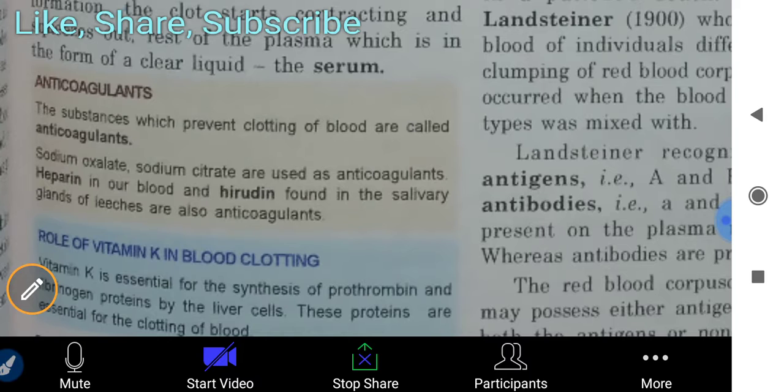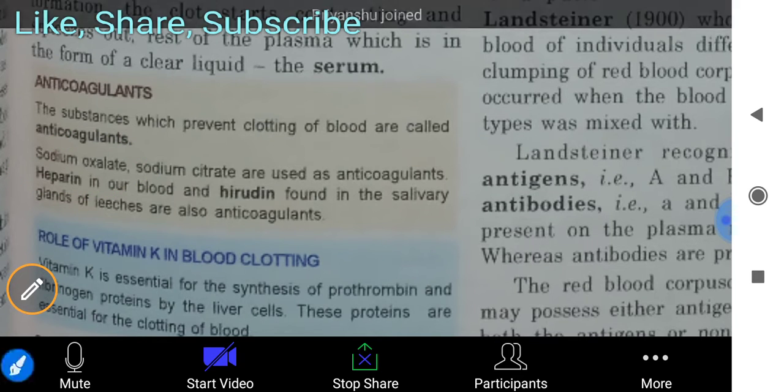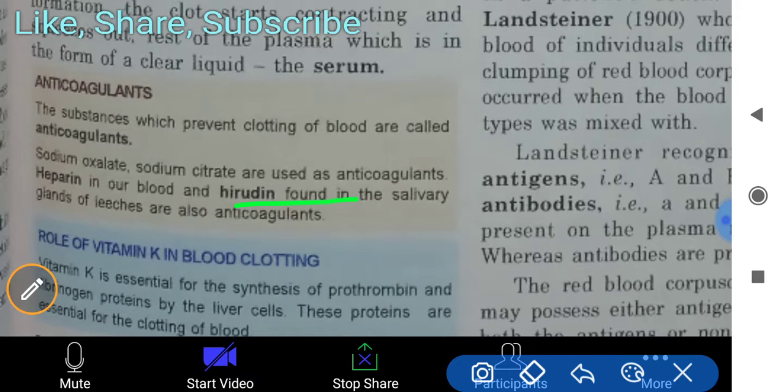If blood comes outside the body it clots, but inside our body it does not clot, and that is because of heparin. It is a hormone found in our blood. And in the salivary glands of leeches, anticoagulants are also found.